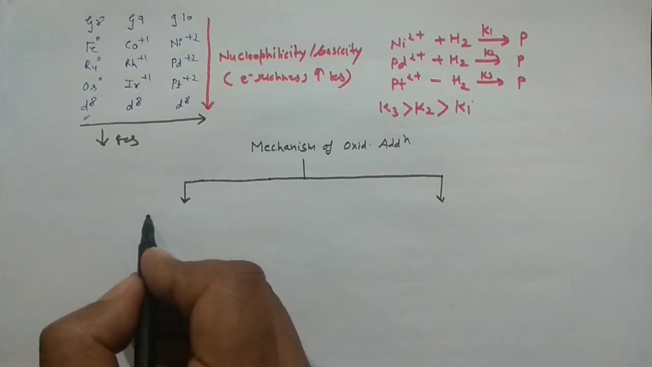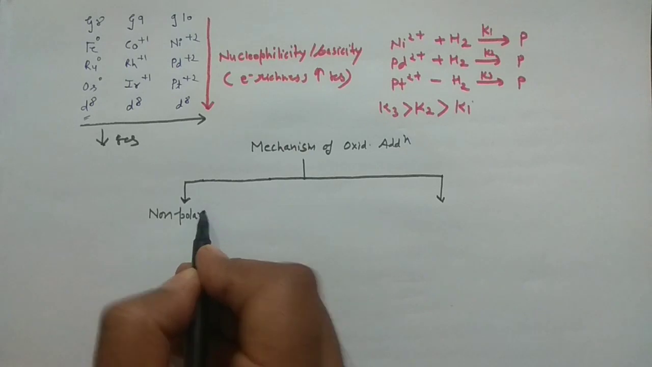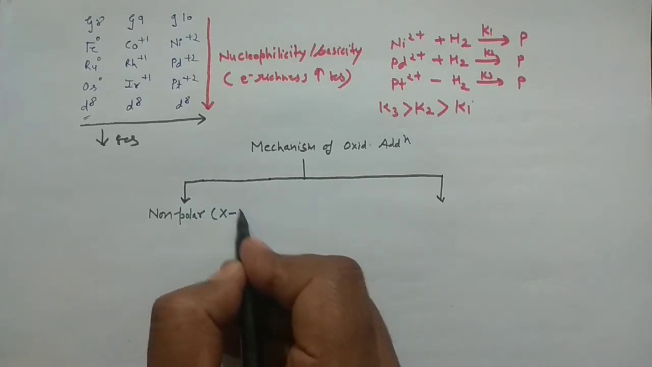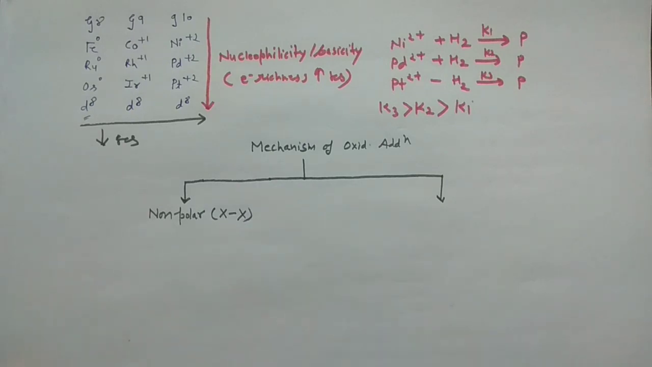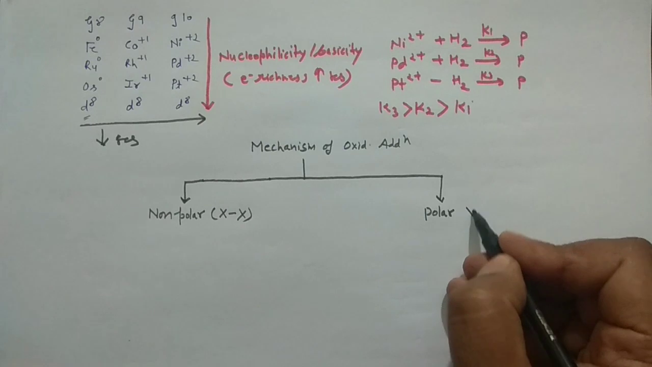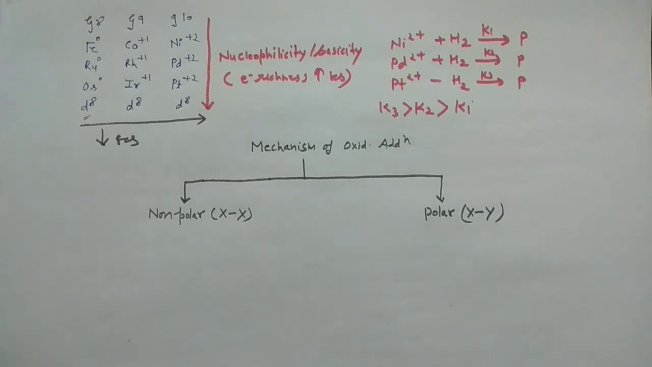So say if you have a non-polar molecule, that means you have an X2 kind of molecule, right? And second, you may have a polar molecule like your XY molecule. I'm not going to discuss the polarity and non-polarity of the molecule, and I'm assuming that you know about the polarity and non-polarity of the molecule.